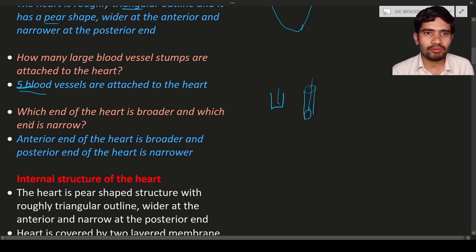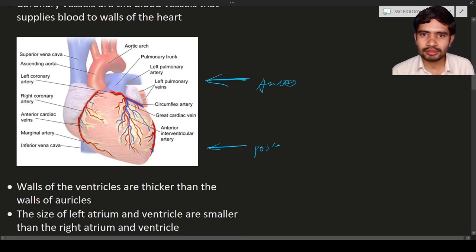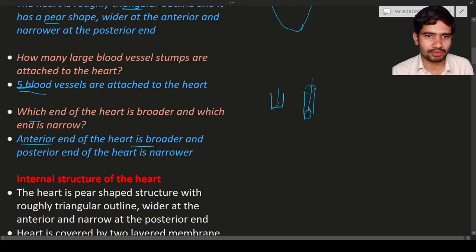Which end of the heart is broader and which end is narrower? Anterior means the front. Anterior is broader and posterior is narrower. In this diagram you can see the heart. On the top side, this is the broader, the anterior side. And this is narrow, this is the posterior side. So this is about the questions and answers given in the textbook.